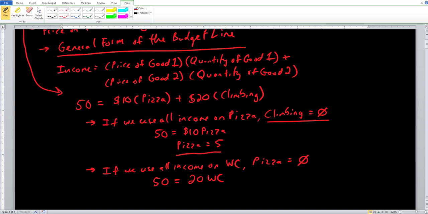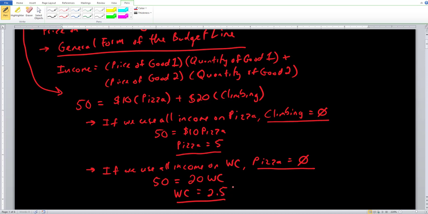And once again, our unknown is the hours of wall climbing. We want to isolate that. What is the maximum amount of hours of wall climbing we can consume? We divide 20 on both sides. Our hours of wall climbing is equal to 2.5. So that tells us the maximum amount of wall climbing hours we can consume is 2.5 hours.